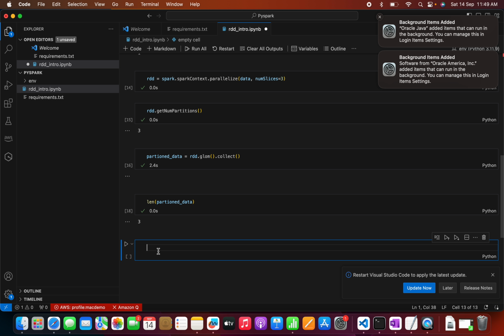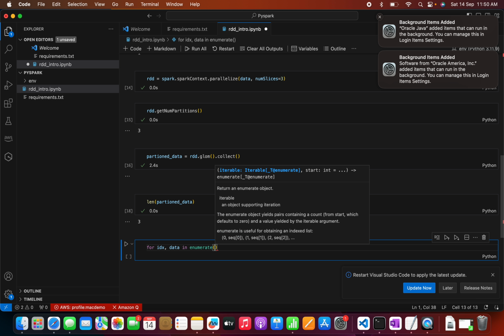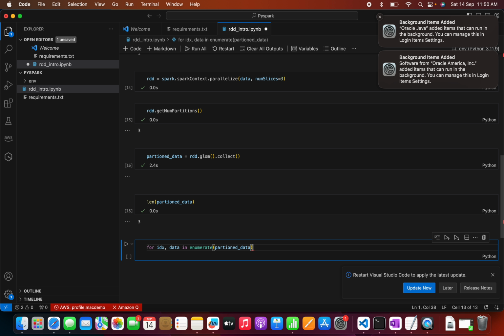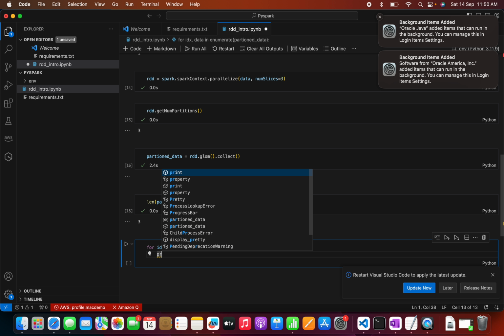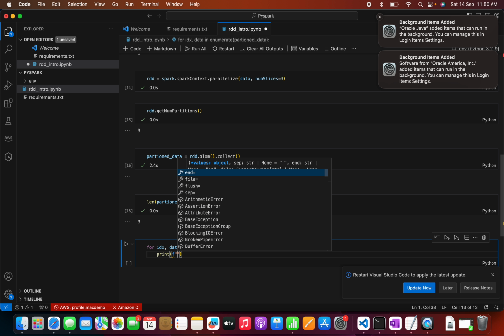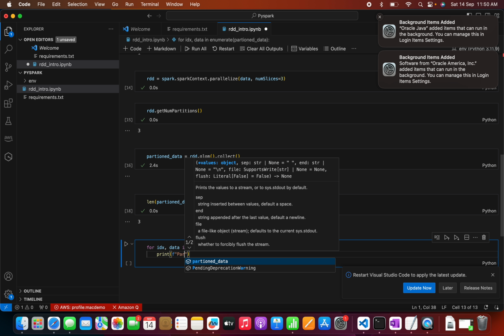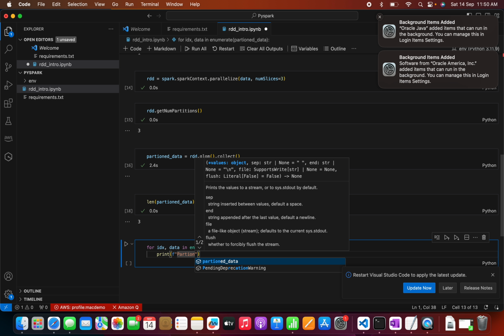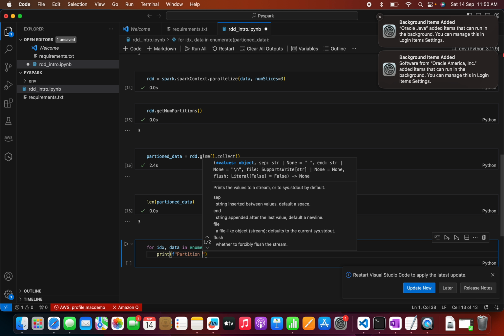Now we can print the data. For that, I can use a for loop with idx and data in, using the enumerate function on the partition data. Here let me print: partition number is idx, then data.